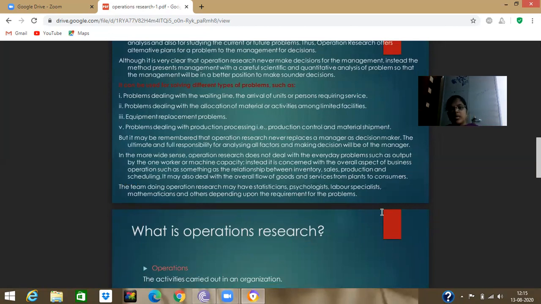In the same way, it can be used to solve different types of problems. Which types of problems can be solved by using the operations research method? Problems dealing with the waiting line, the arrival of units or persons requiring service. What that means is, for example, when we go to the railway station to get a railway ticket, so many people are there.